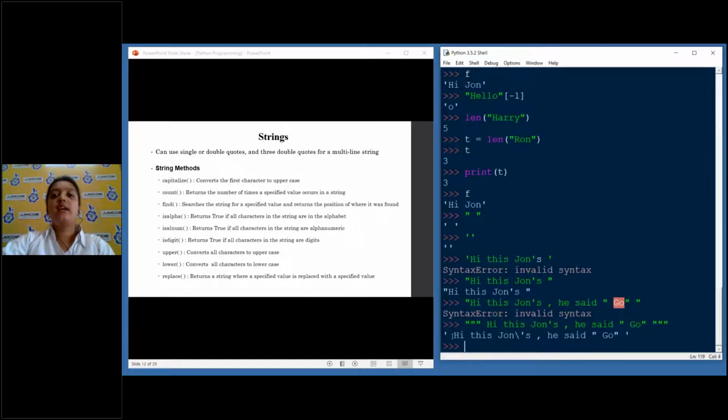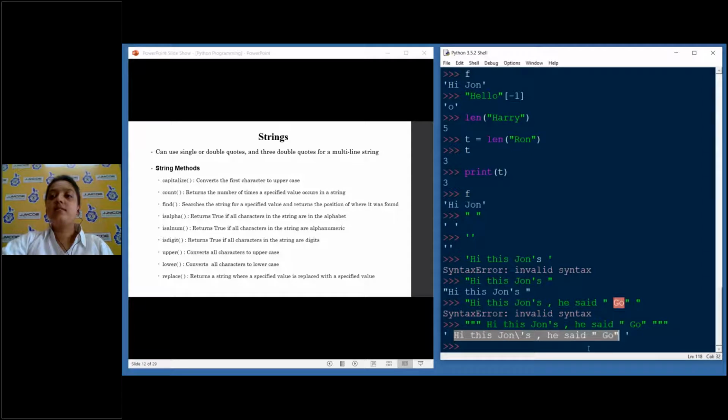Now you can see, "hi, this is John's, he said..." Don't worry about this, I'll explain it. There's a hierarchy: there's a single quote, there's a double quote, and there's a triple double quote. It depends on what you are using inside the string. If you have double quotes inside the string, you cannot use double quotes outside, because the sentence ends there.